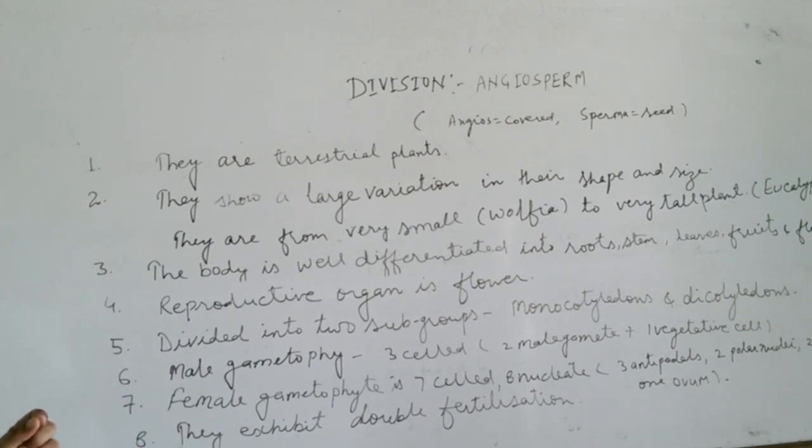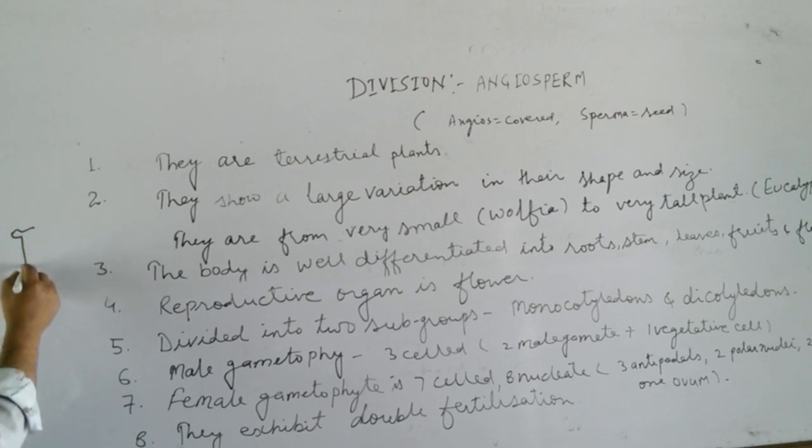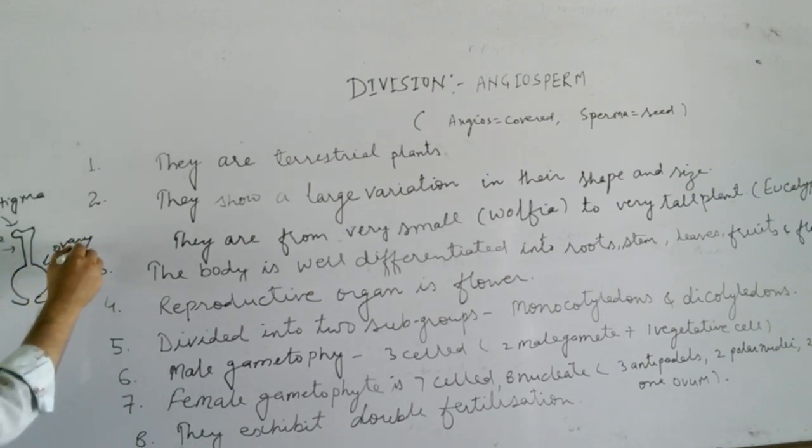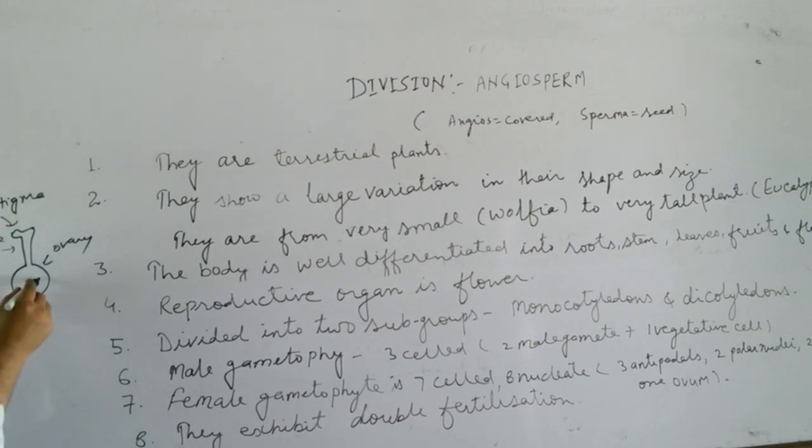The innermost part of the flower is the carpel, which has three structures in it. You studied in 10th class: stigma, style and ovary. The top part is called stigma. It provides a platform for landing of pollen grain. This neck is called style. It provides a path for the pollen tube. And this lower swollen part is called ovary. Ovary contains ovule and ovule contains embryo sac inside it.